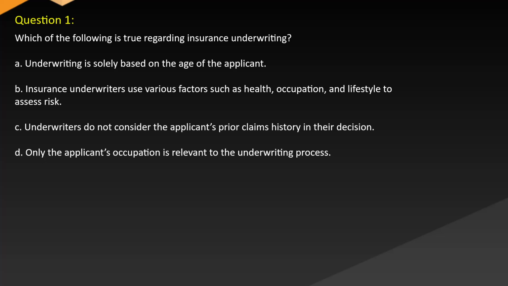Question 1. Which of the following is true regarding insurance underwriting? A. Underwriting is solely based on the age of the applicant. B. Insurance underwriters use various factors such as health, occupation, and lifestyle to assess risk. C. Underwriters do not consider the applicant's prior claims history in their decision. D. Only the applicant's occupation is relevant to the underwriting process.